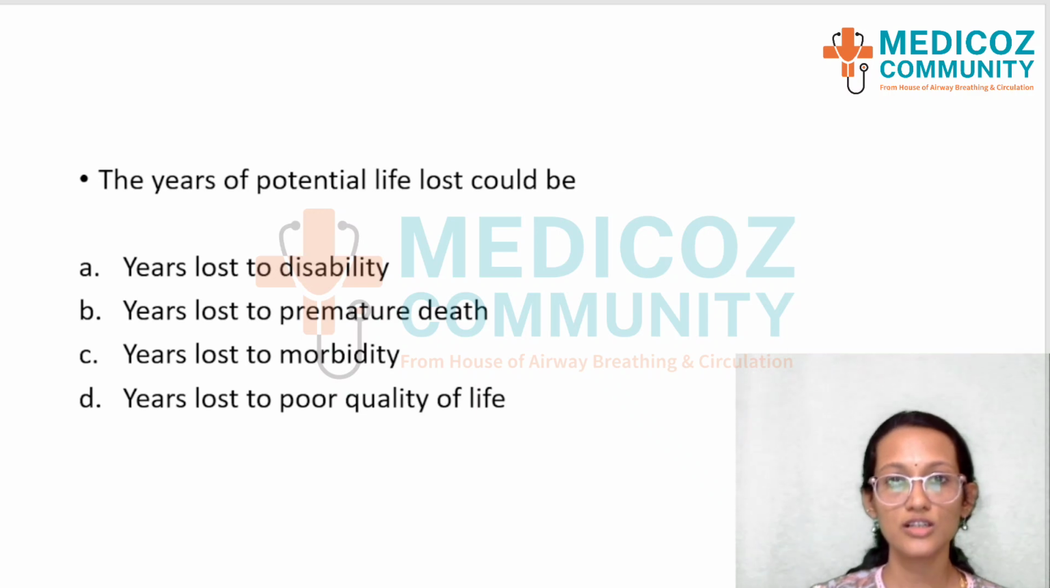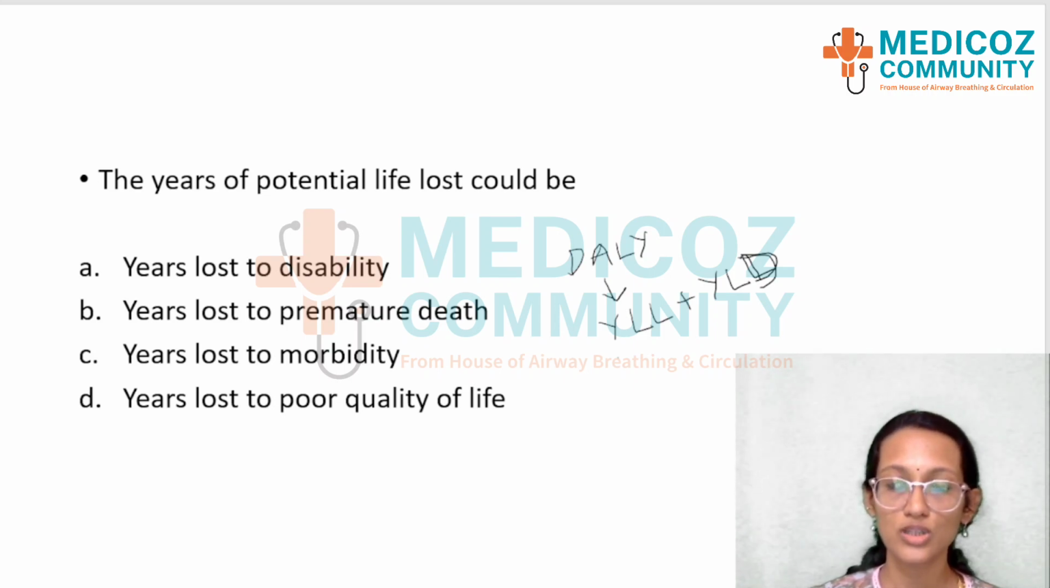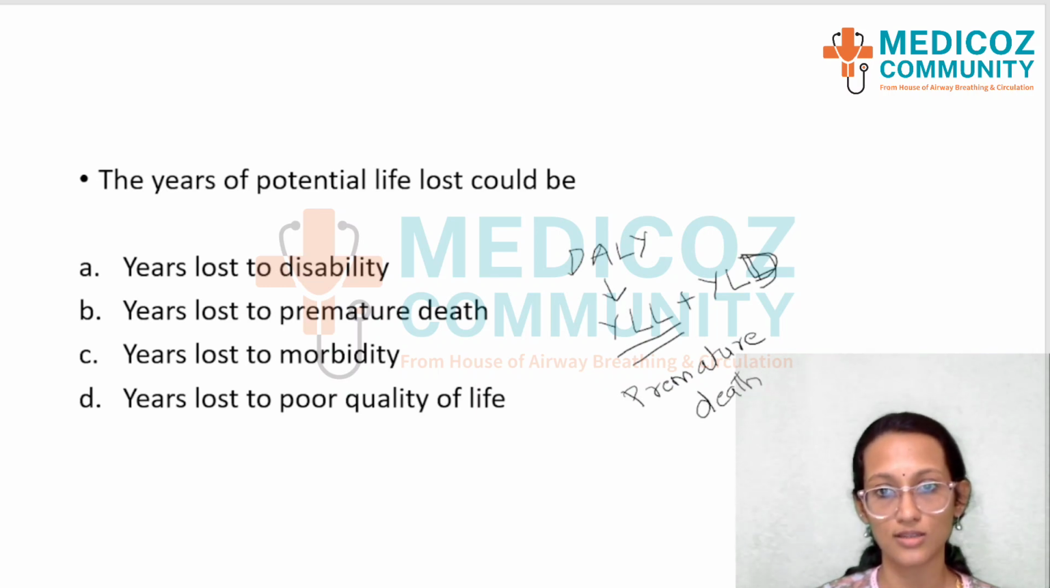The next question is, years of potential life lost could be. So in this you need to know the concept of DALY, or disability adjusted life years. DALY is actually the sum of YLL plus YLD. YLL stands for years of life lost and YLD is years lost to disability. Here, years of life lost is actually premature death. That's the concept that you should understand to answer this question.